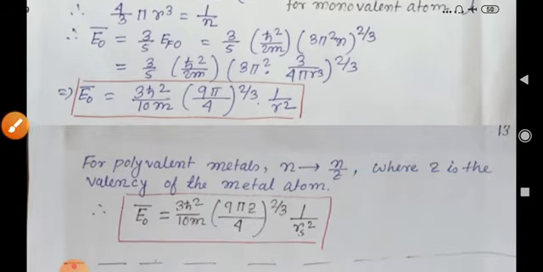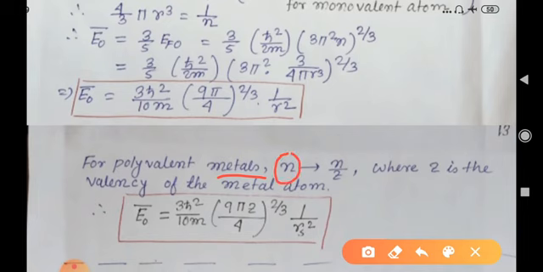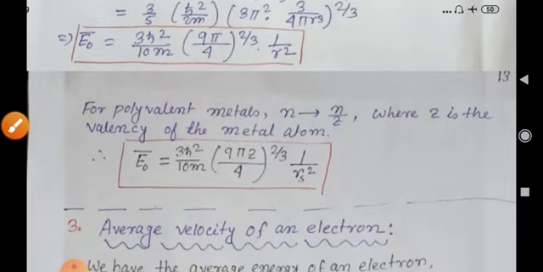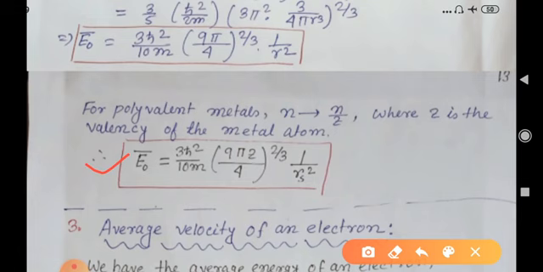But if we consider a polyvalent metal, then the electron concentration is replaced by z n, where z is the valency of the metal, and then E0 bar, the average kinetic energy of an electron, becomes 3 h cross square by 10 m, 9 pi z by 4 whole to the power 2/3, times 1 by r square, where we have used the radius of an atom as rs.